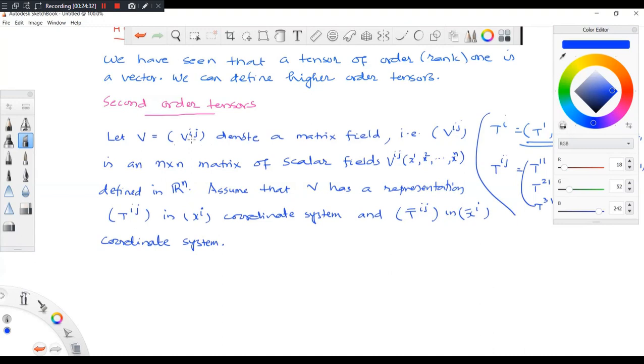So Vij is the same as this Tij. I am using a new notation because I want to connect it to the tensor. So instead of V, I am putting T tensor. Okay.